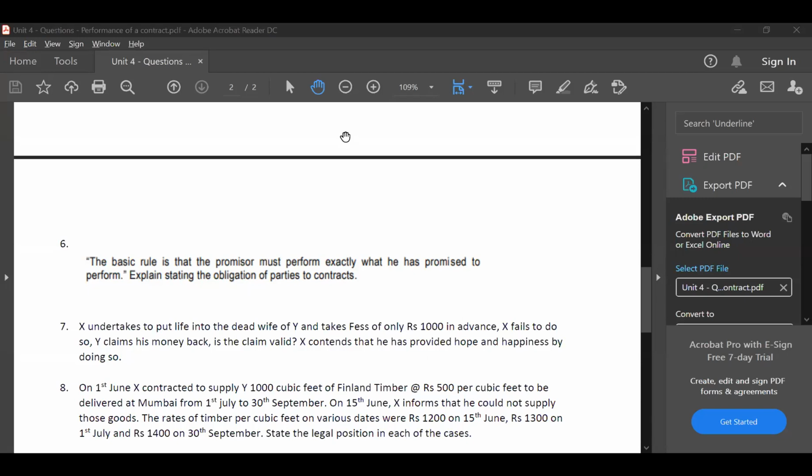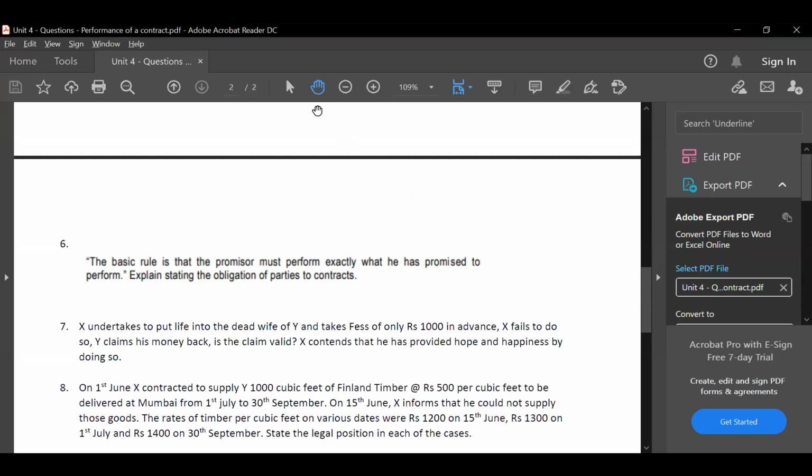Yes, sir. Sixth question, sir. The basic rule is that the promisor must perform exactly what he has promised to perform. Explain stating obligations of parties to contracts.